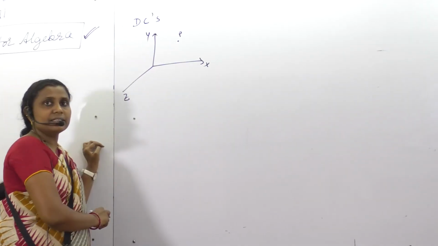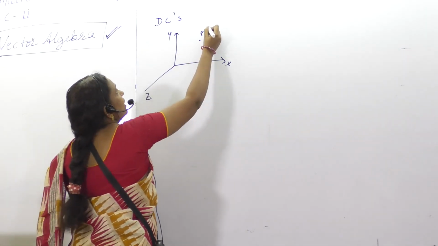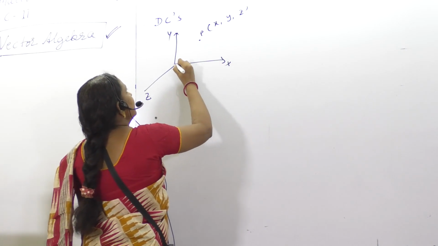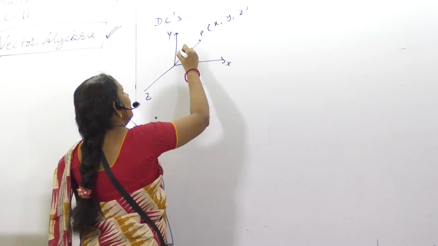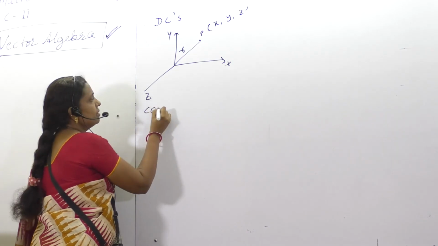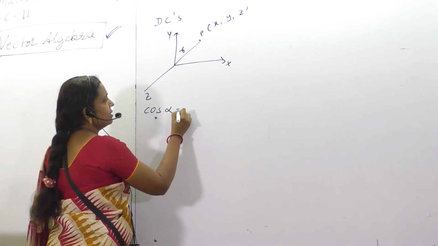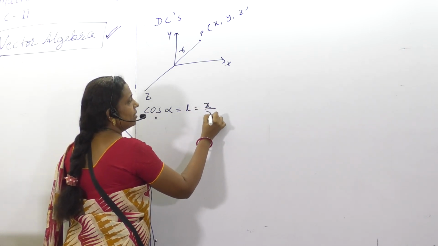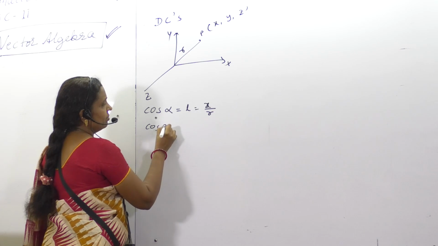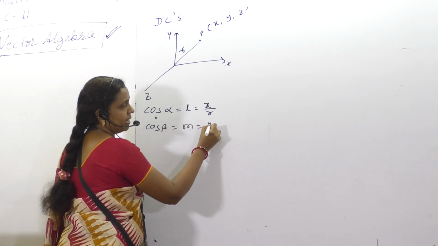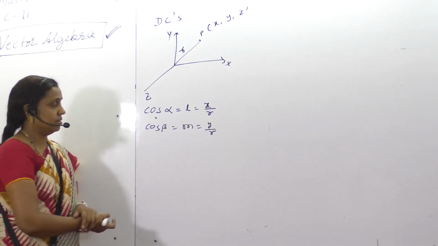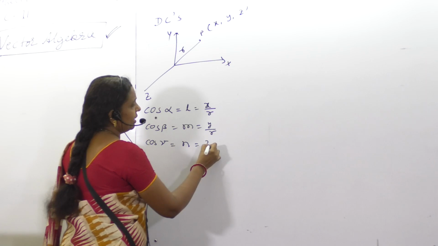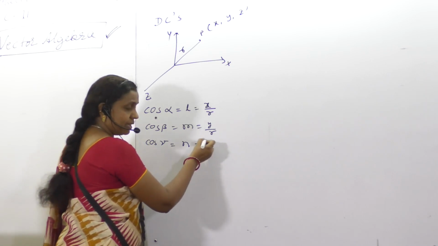Students, we studied direction cosines, point P with xyz components, OP is equal to r, and cos alpha, that is nothing but L. L is given by x by r. Cos beta, M, is given by y by r. Cos gamma, N, is given by z by r. This is z.